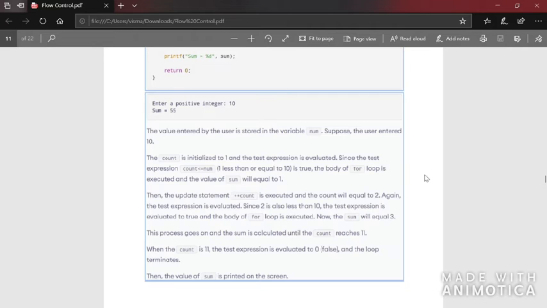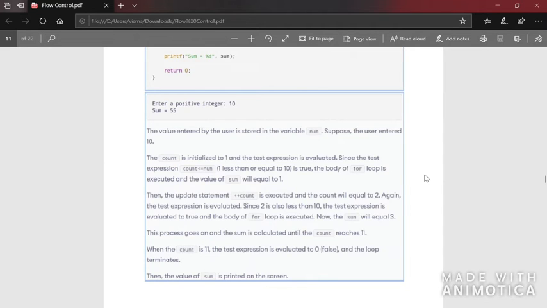The value entered by the user is stored in the variable num. Suppose the user entered 10. The count is initialized to 1 and the test expression is evaluated. Since the test expression count less than or equal to num is true, the body of the for loop is executed and the value of sum will be equal to 1. Then the update statement count plus plus is executed and the count will be equal to 2.